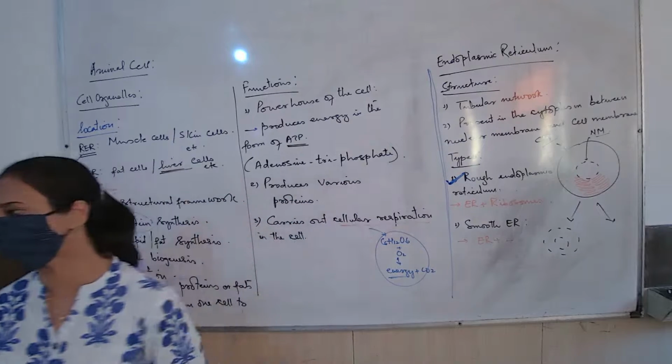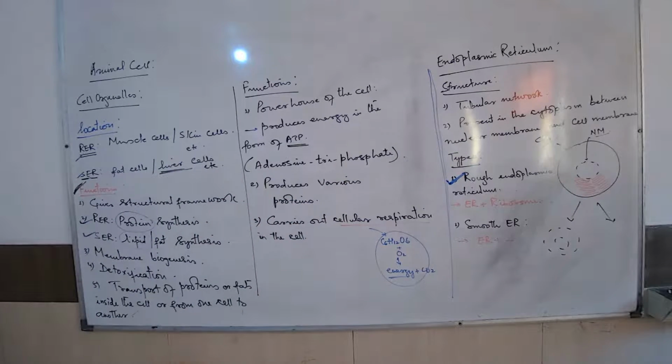RER, make 2 columns. RER on one side, SER on the other. The first point under RER is: has ribosomes on the outer surface. Write, write, write. These are very common questions that will be there in your paper. You have to prepare this way, for the possible questions from the cell organelles that you will get.